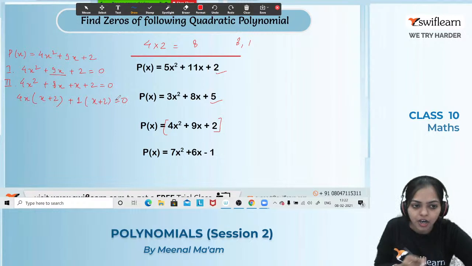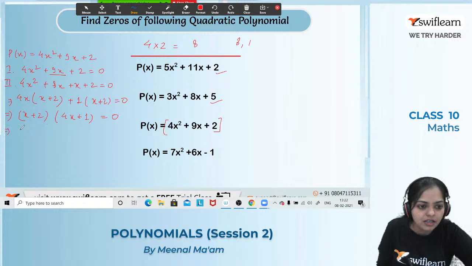Alright. Now let's solve the next step. Out of these two terms, can we take x plus 2 as common? Yes, x plus 2 is common. Very good. And next, what will we do? We will take 4x from the first term, and from the second term 1 is left. So these are the two terms. Now if x plus 2 times 4x plus 1 equals 0, this means what? This means x plus 2 equals 0 and 4x plus 1 equals what? Equals 0. Got it, everyone?